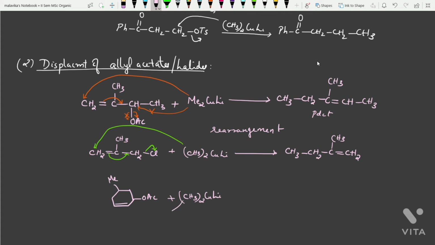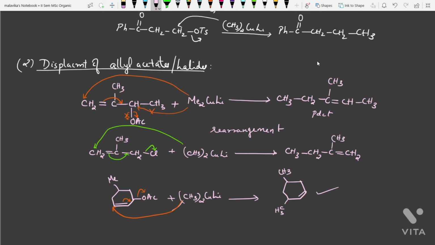This methyl group, nucleophilic methyl group, will be attacking this carbon, and this will be shifted over here, and acetate will be eliminated. So this allylic rearrangement is observed in many reactions. So now you should be very careful about the double bond. Okay, so here you will be having new CH3, and the double bond is over here. So this is the actual product that you will be getting.